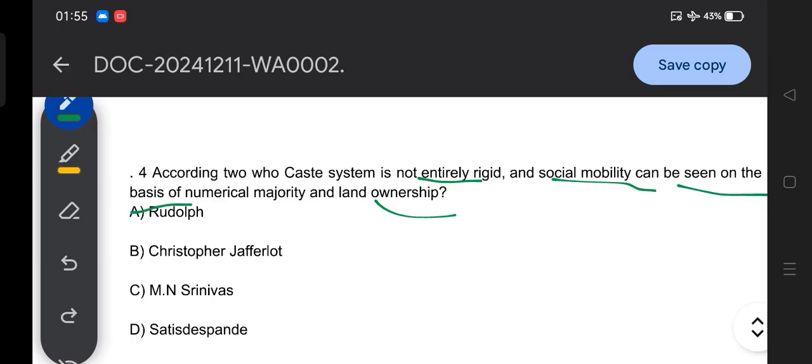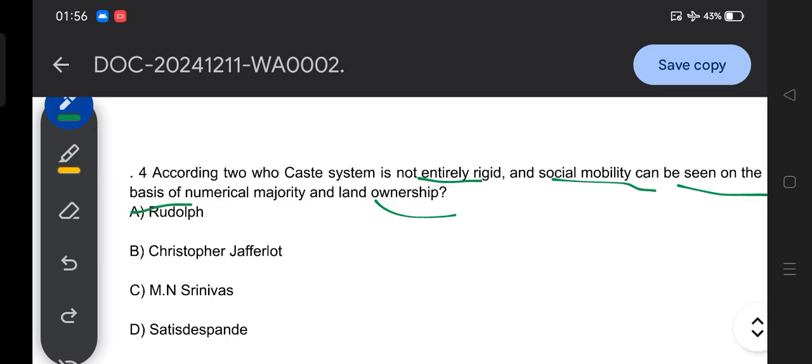I mean to say that if a person is born in one caste, there is a chance they can migrate to another caste based on numerical majority or land ownership.